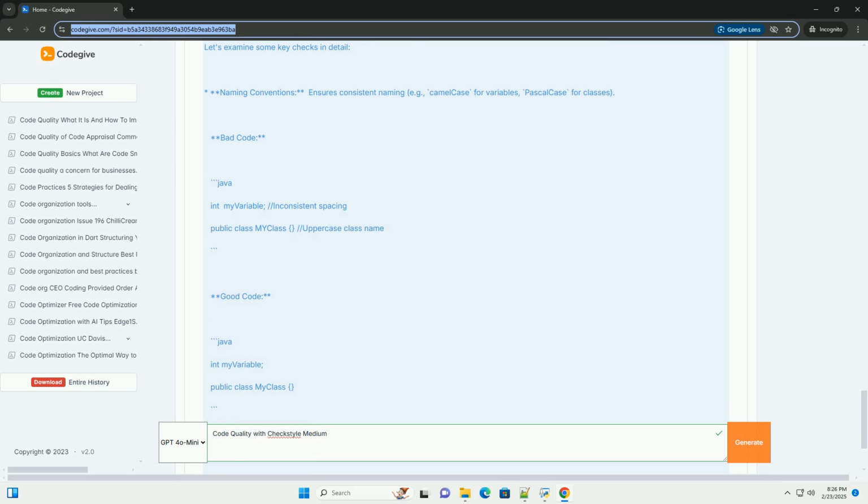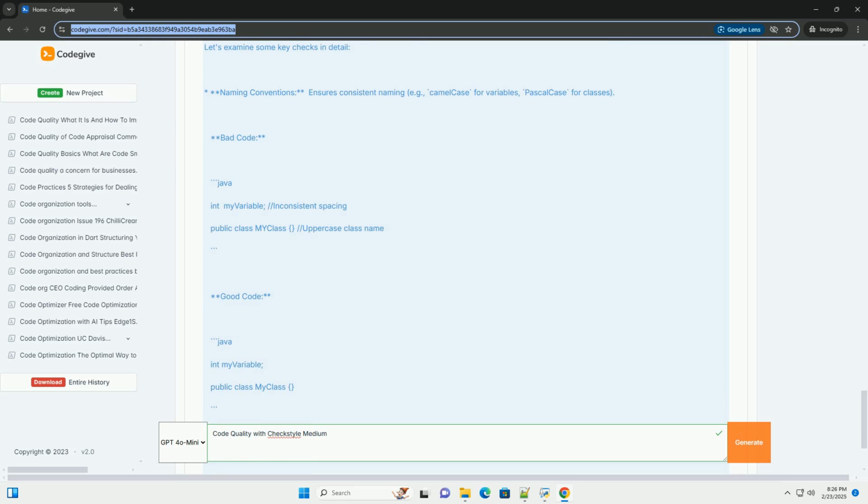5. Addressing Checkstyle violations. Fix the violations reported by Checkstyle. This usually involves reformatting code, adding Javadoc, or restructuring your code to meet the defined rules. Iteratively run Checkstyle until your codebase is compliant. 6.